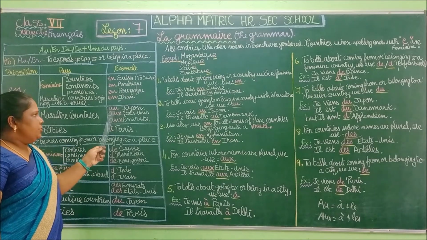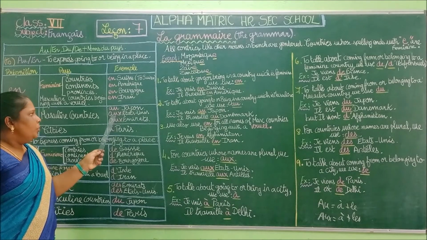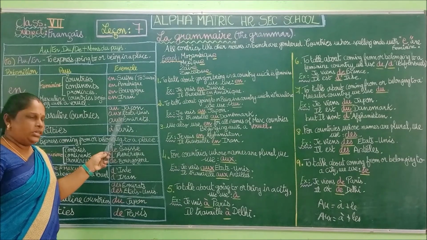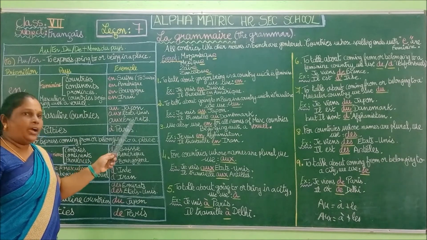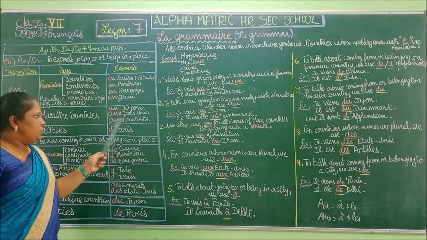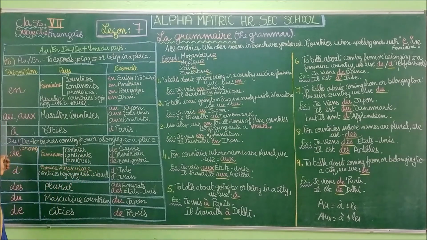So masculine singular, au Japon, to Japan. Aux États-Unis, to United States. Aux Émirats, to Emirates, UAE, the United Emirates. So you can see masculine countries, masculine and plural also.